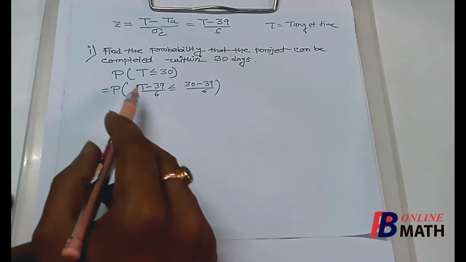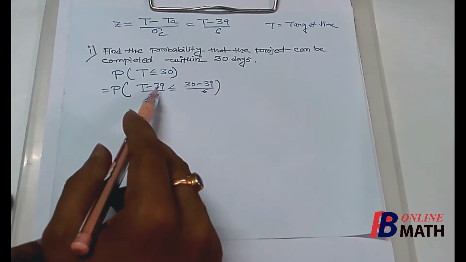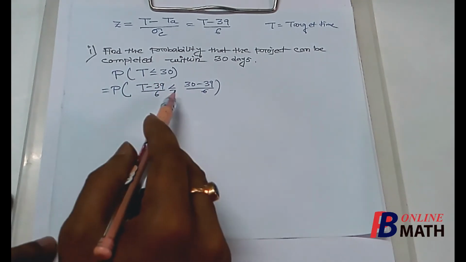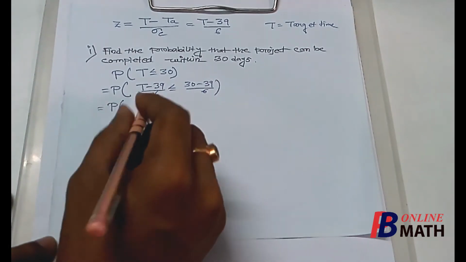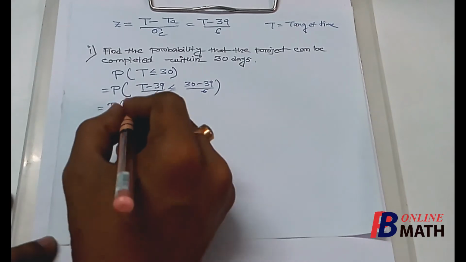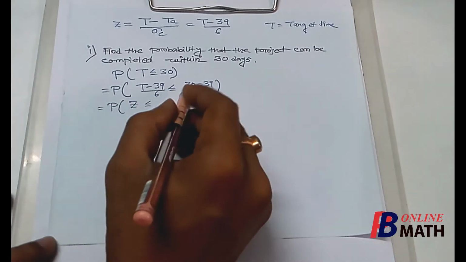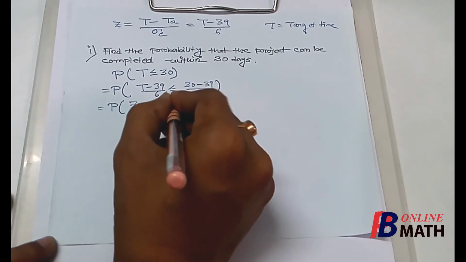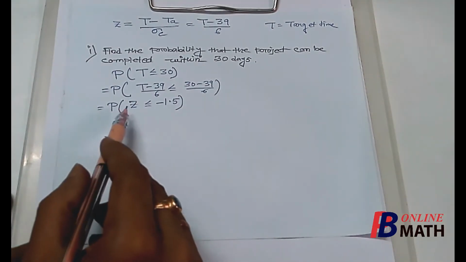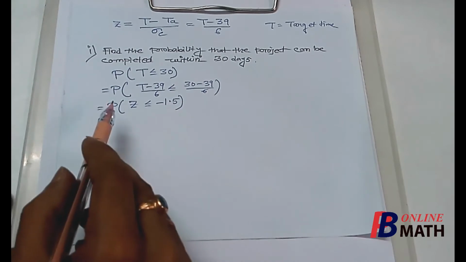In this inequality we have subtracted 39 from both sides and divided by 6. Now this is nothing but Z, and this is less than or equal to 30 minus 39 by 6, which is minus 1.5. So we need the probability of Z less than or equal to minus 1.5.